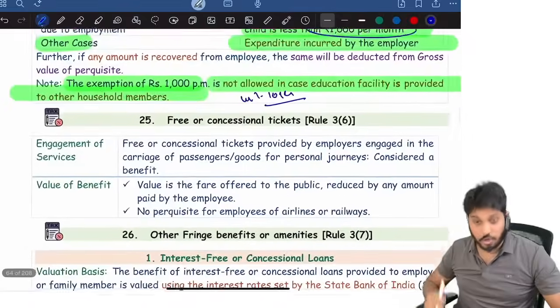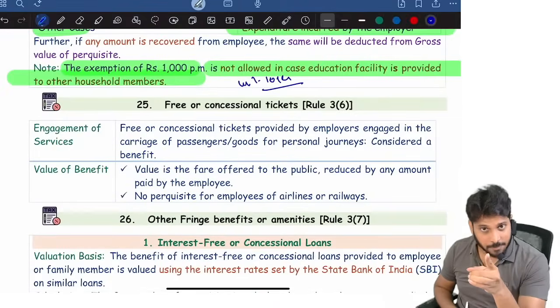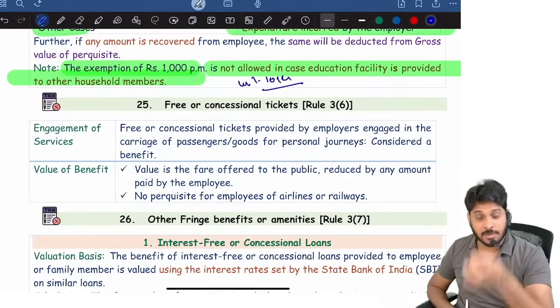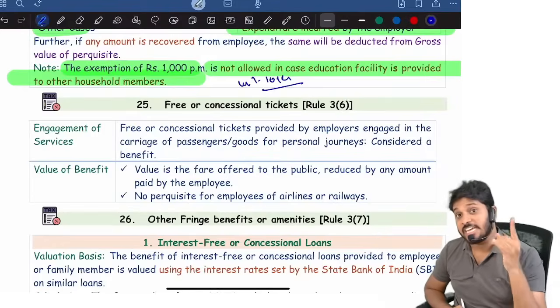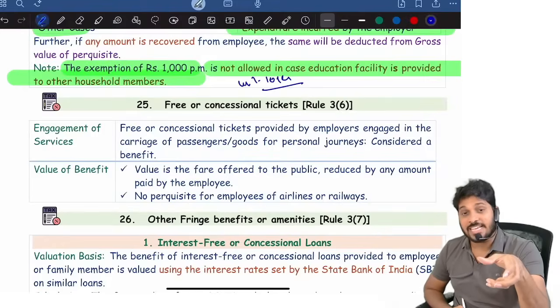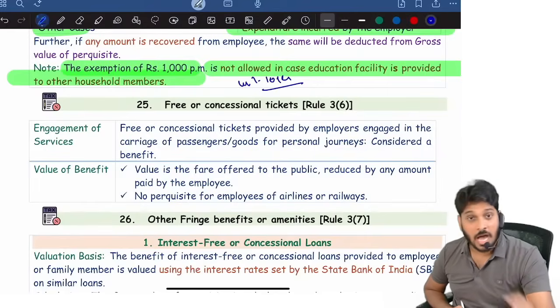That's it. Gift also the same. Gift in kind, gift in cash is fully taxable. Education allowance is fully taxable. Under optional tax regime, 100 rupees per month per child for 2 children is exempted. Remember, gift in kind is exempt if the value is not exceeding 5000, fully taxable if the value is more than 5000.